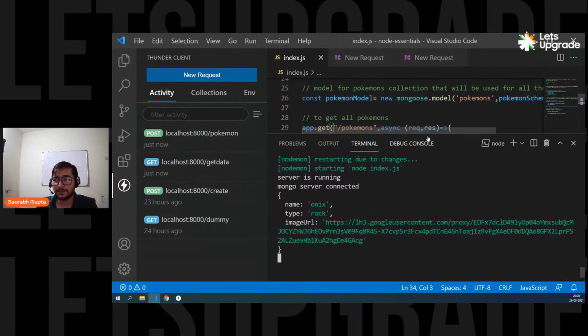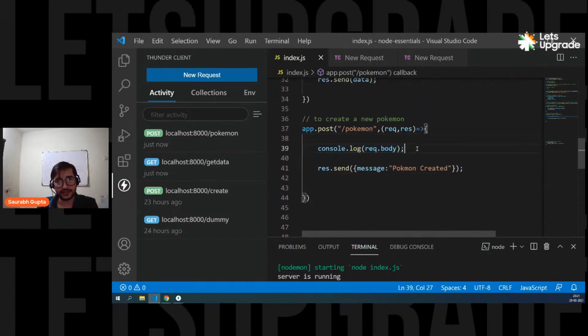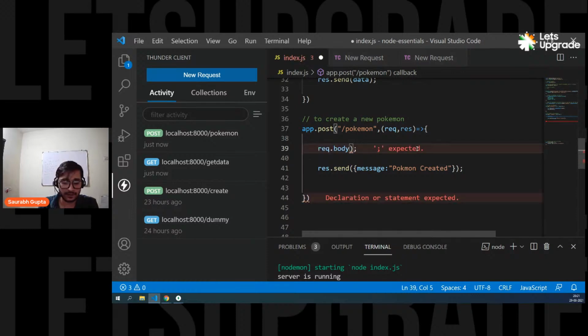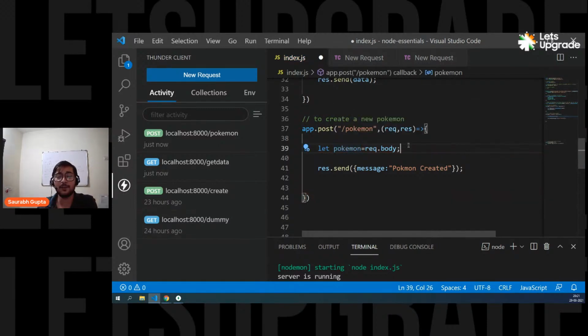Okay, everyone. So we get it here, right? Now we are clear that in request.body, we are getting our Pokemon object. But now our aim is to put this Pokemon object into the database. Is that clear, everyone? So let's do that as well, and that's really simple. Your Pokemon object is coming in request.body. Let's store it in a variable called Pokemon so that it looks simpler. That means this Pokemon variable is holding a Pokemon, and I want to put that into the database.